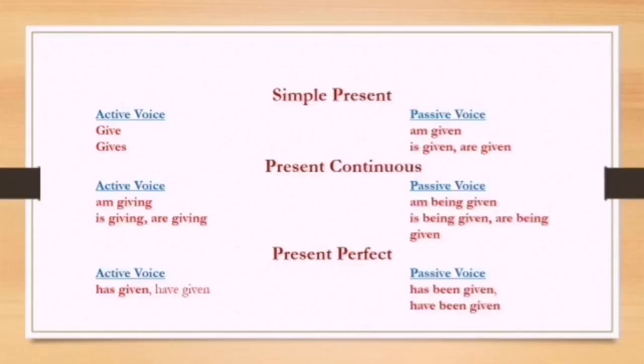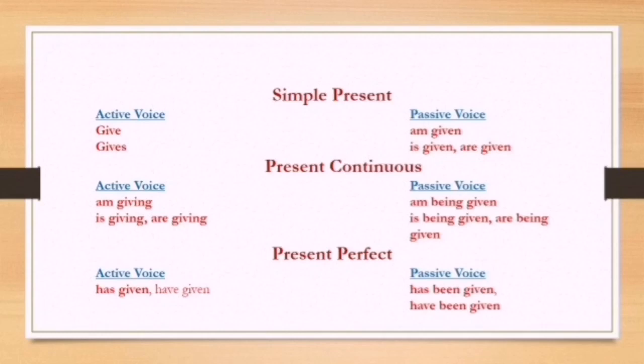Let us see in detail what the forms taken by the verb are in simple present, present continuous, and present perfect tenses. In the simple present, give and gives in the active voice become am given, is given, are given in the passive voice.